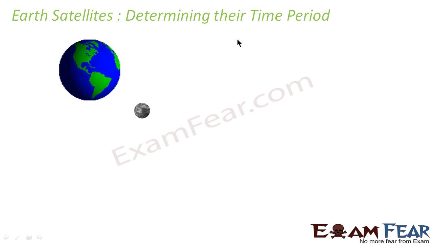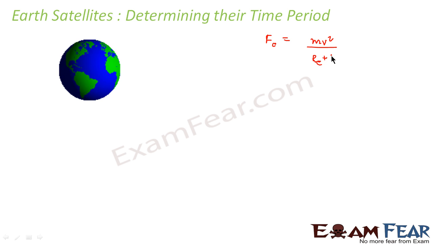So in this case, since it moves in a circular orbit, there would be a centripetal force which would be acting on it. Now what would be the centripetal force? This centripetal force will be mv square divided by r. What will be r? r will be nothing but Re plus h. h would be the distance of the satellite from the surface of the Earth, because Re is the radius of the Earth.